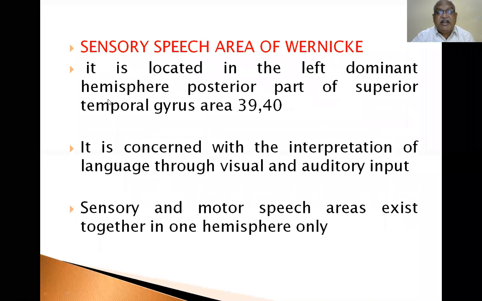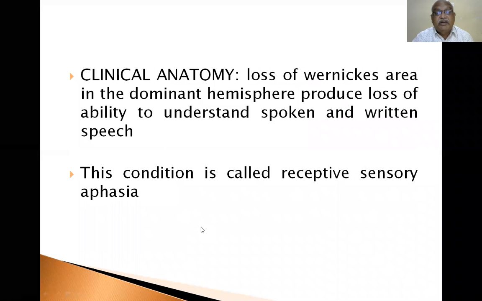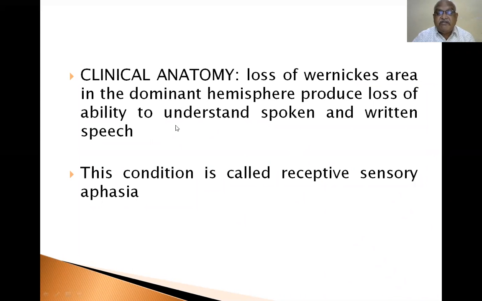Sensory speech area of Wernicke. It is located in the left dominant hemisphere, in the posterior part of the superior temporal gyrus, areas 39 and 40. It is concerned with the interpretation of language through visual and auditory input. Sensory and motor speech areas exist together in one hemisphere only. Loss of Wernicke's area in the dominant hemisphere produces loss of ability to understand spoken and written speech. This condition is called receptive sensory aphasia.